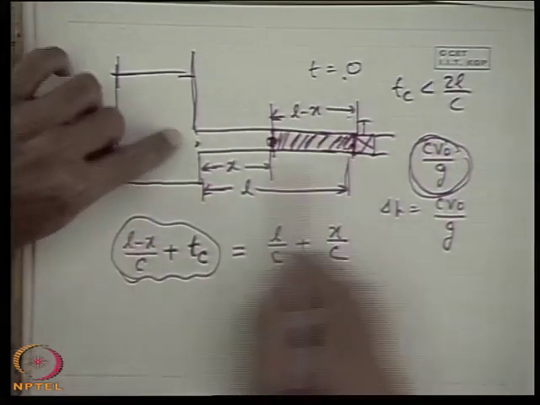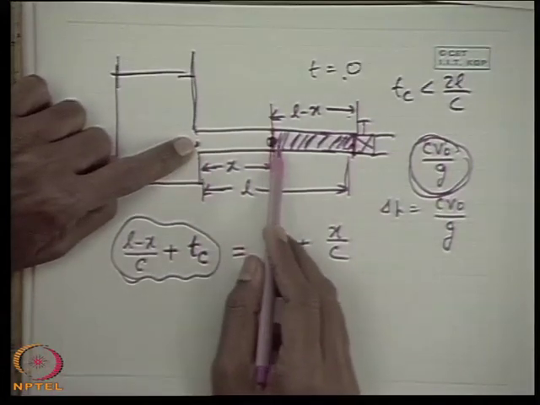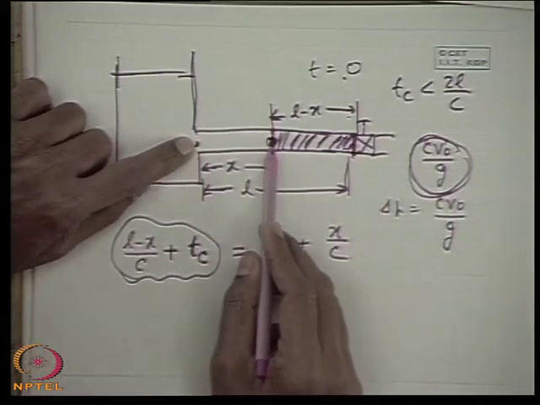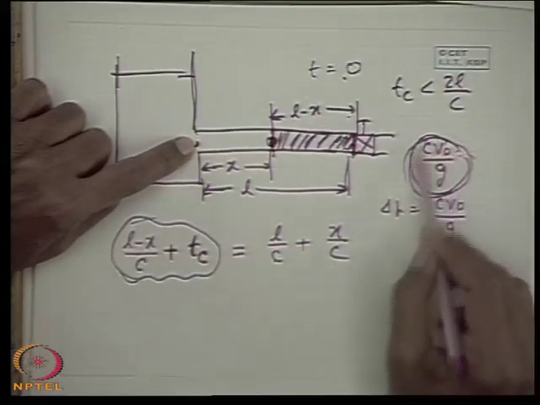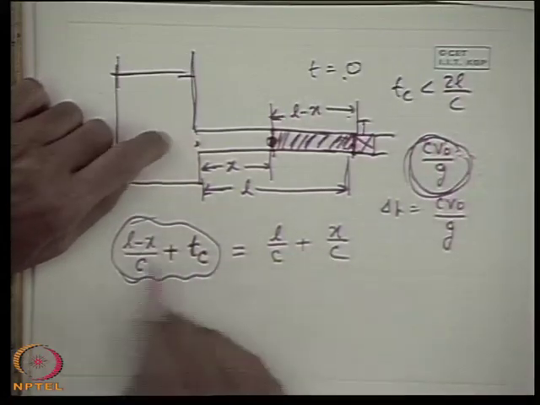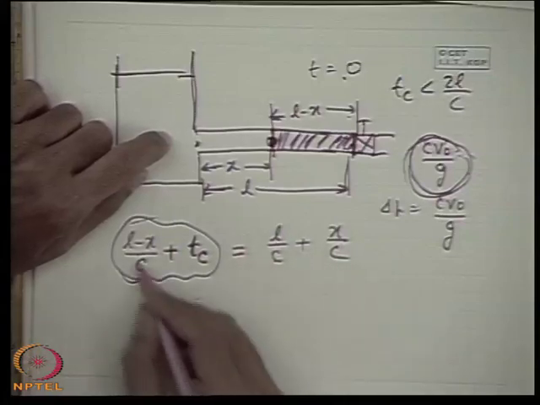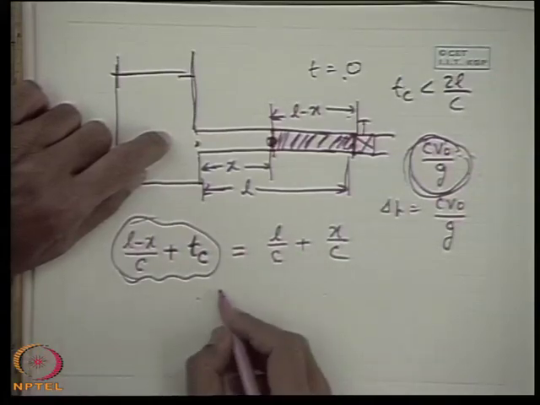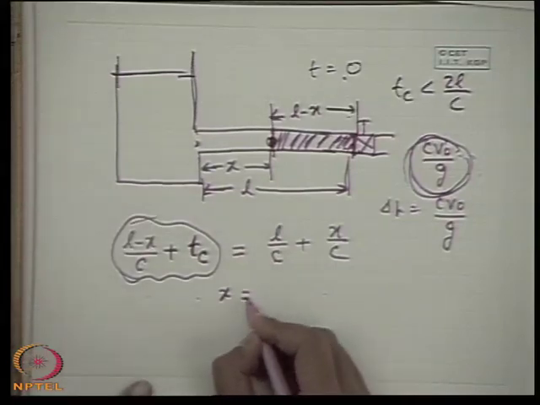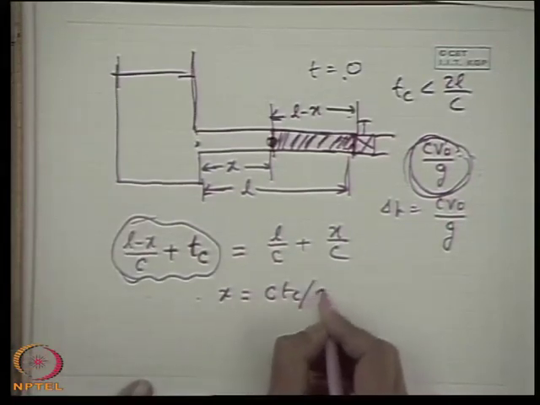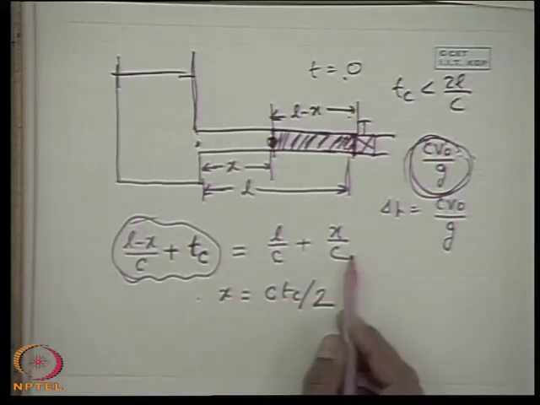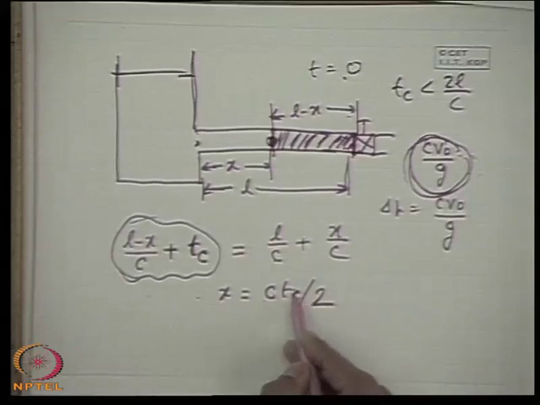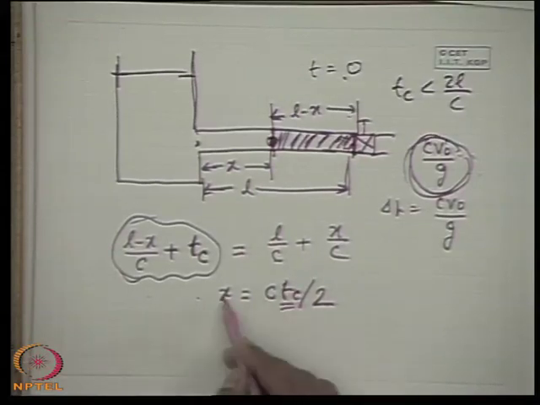So for any reflected wave to appear at this point for the first time, this point has already suffered the maximum pressure rise. If you make an equation like that, L by c cancels, 2x by c is equal to Tc, so x is equal to c Tc by 2. So depending upon the value of Tc, x will depend.